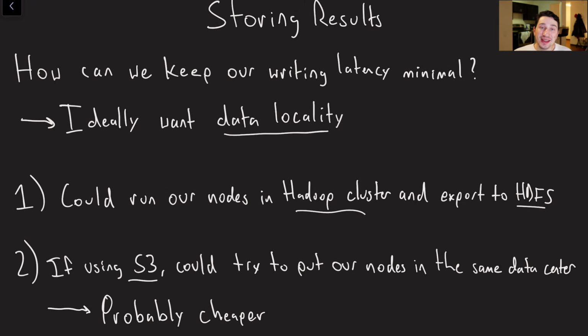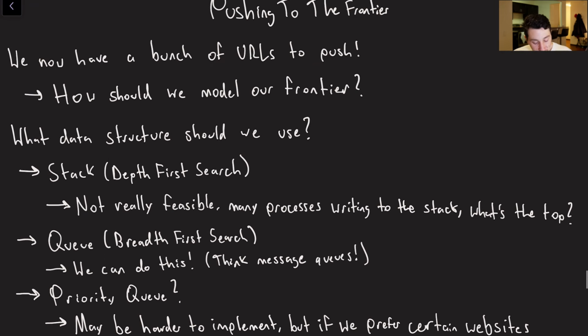If we are, it would be great if we can make sure that the servers we're doing all of these processes on are in at least a similar data center, right? So if I'm in US East 1 for my S3 zone, it would probably be really good if those EC2 instances that I'm using are also in US East 1. It is going to make the latency of writing quite a bit lower, and it's probably going to be cheaper than running HDFS. Of course, this is all going to vary on your specific use case, and you have to try everything out and benchmark it, but this is at least the assumption I'm operating under.